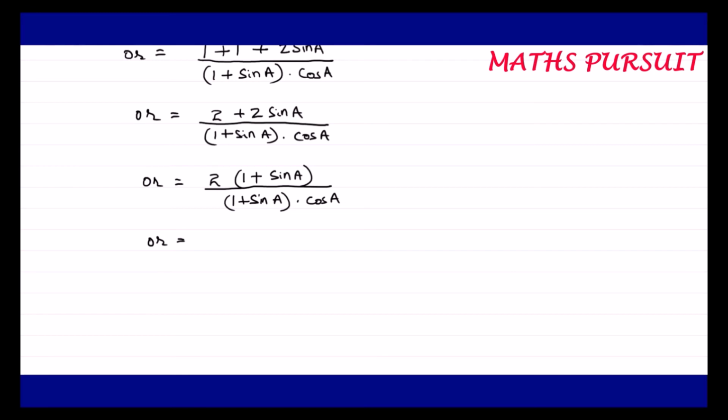You could see that in the numerator we got 1 plus sin A, and in the denominator we have 1 plus sin A. So this one and this one cancel out. We are left with 2 upon cos A.